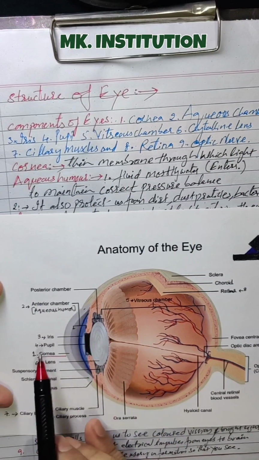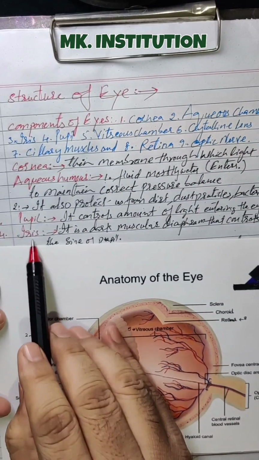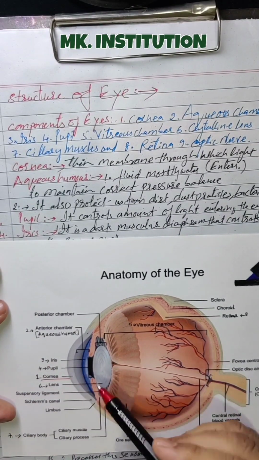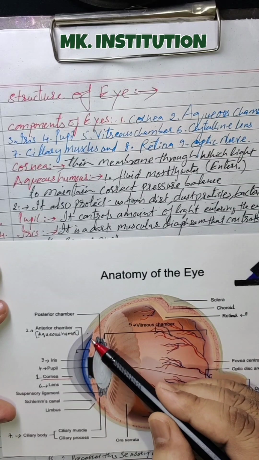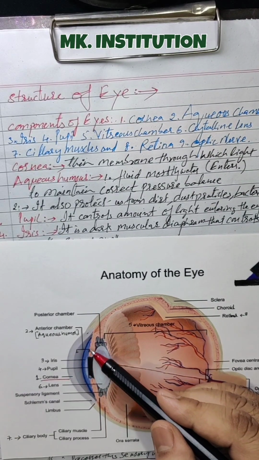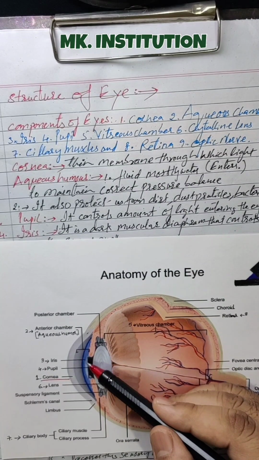This one, clear. Third is the iris. Okay, this one, the iris here. See what it is doing. This blue part is called the iris. Can you see the blue part here? This is called the iris.